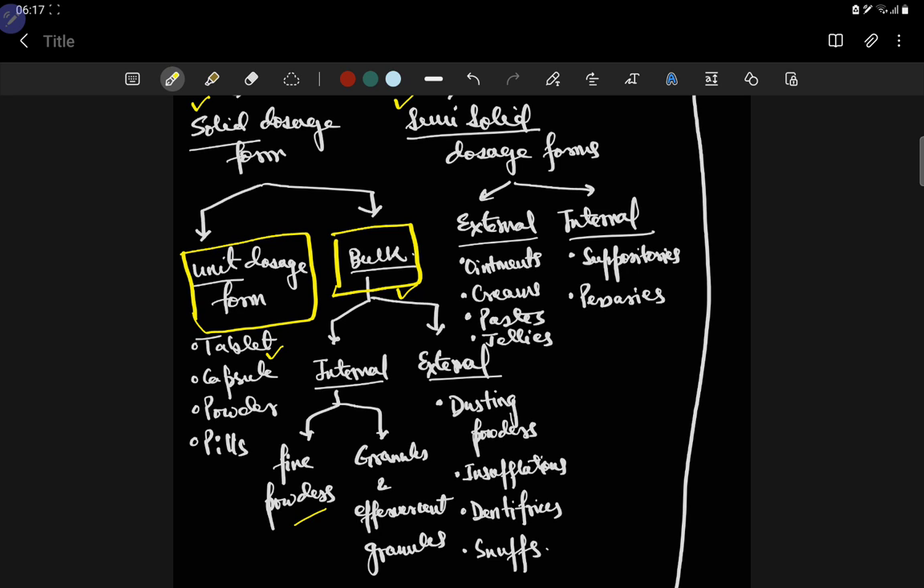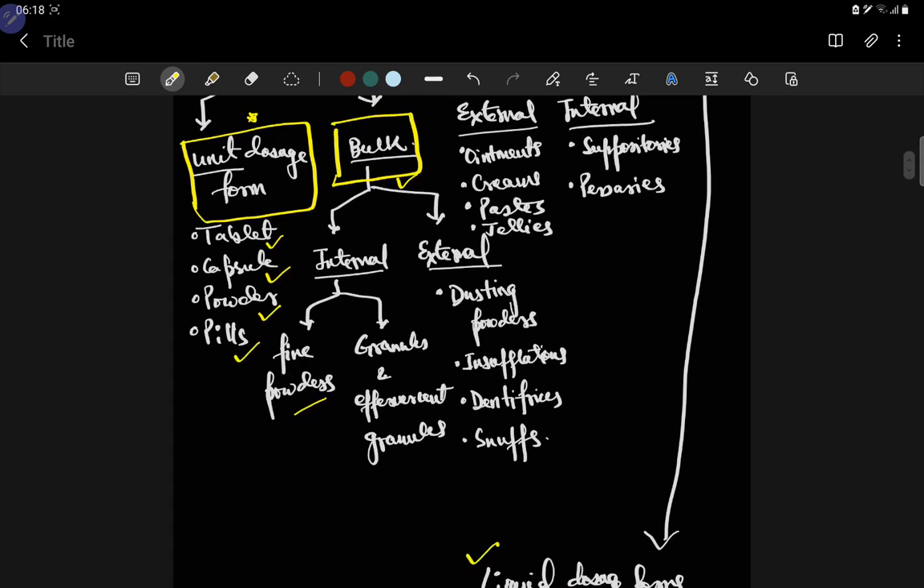For example, in unit dosage form you have tablets, capsules, some pills, and some powder also, powder in fixed quantity. So we take this sachet like ORS powder, and you take this one ORS powder in 1 liter of water, mix it, and use it throughout the day. So it will be unit dosage form.